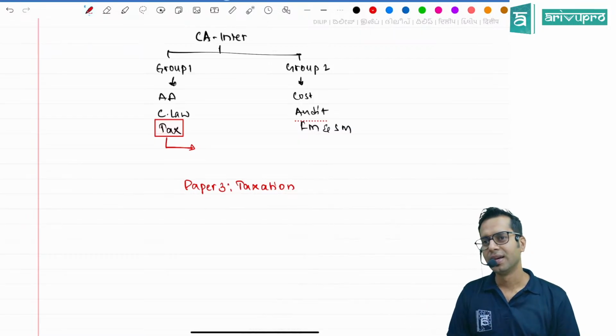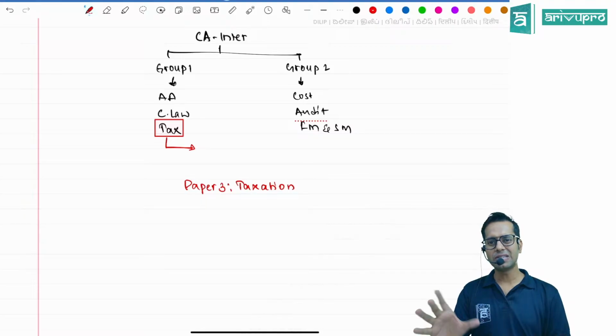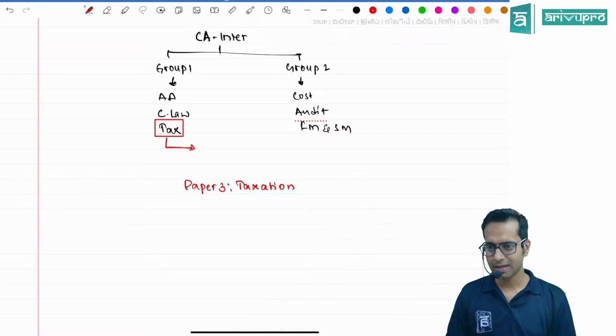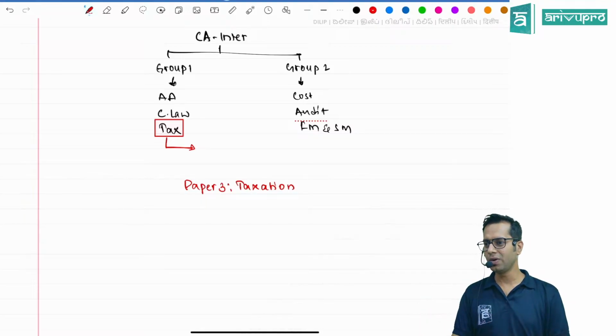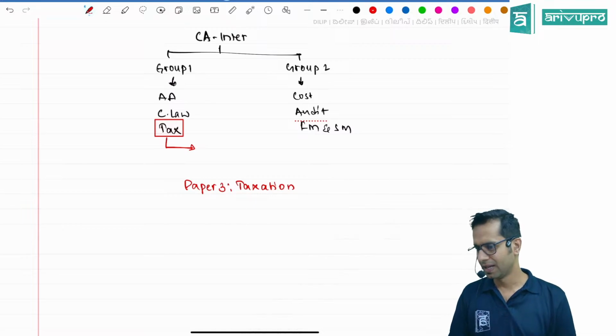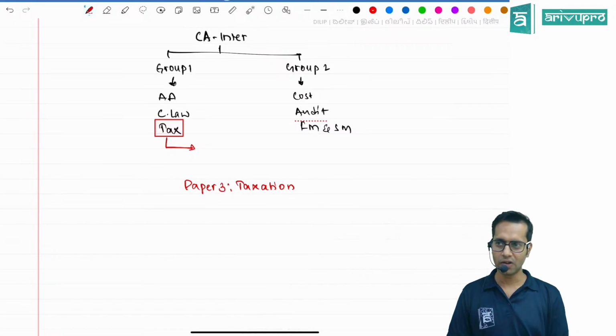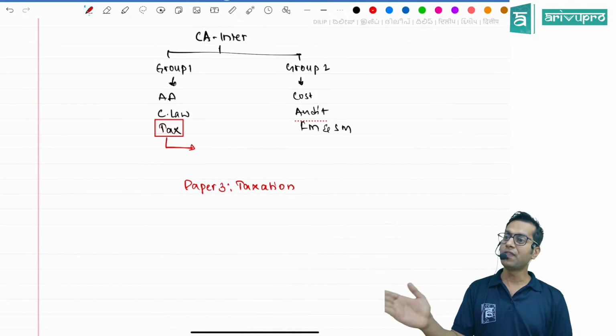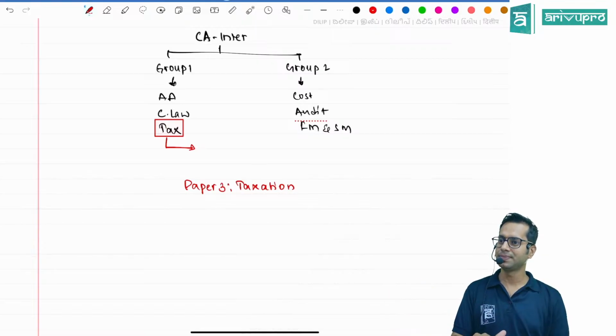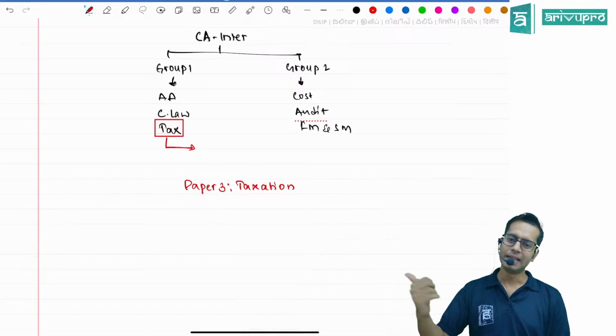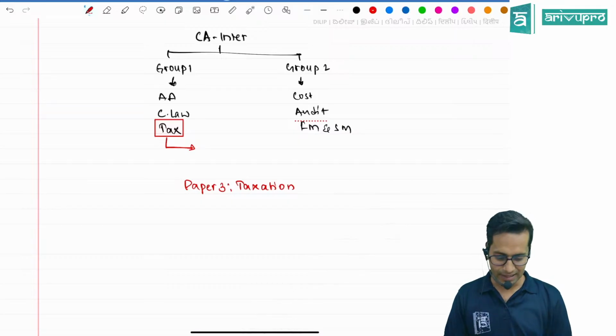Direct taxes will take around 300 pages, indirect taxes around 150 to 200 pages, which you are supposed to write in the class. I'll also write, you should also write along with me. We'll first start with direct taxes, then indirect taxes.